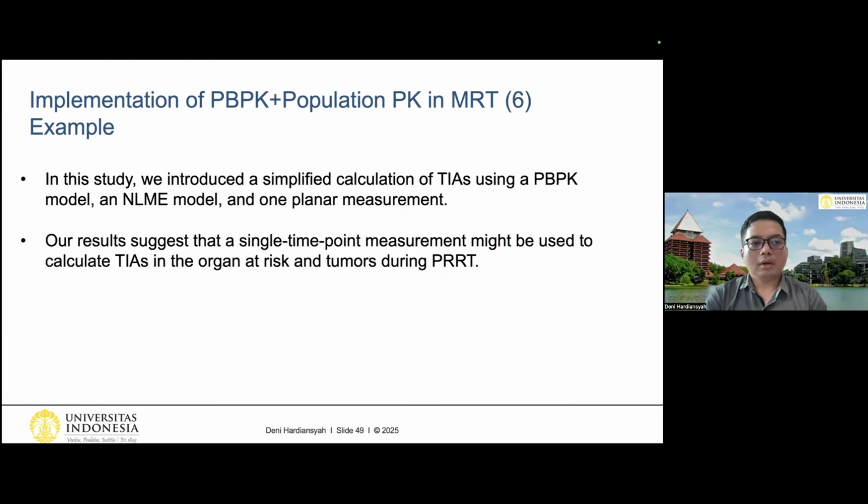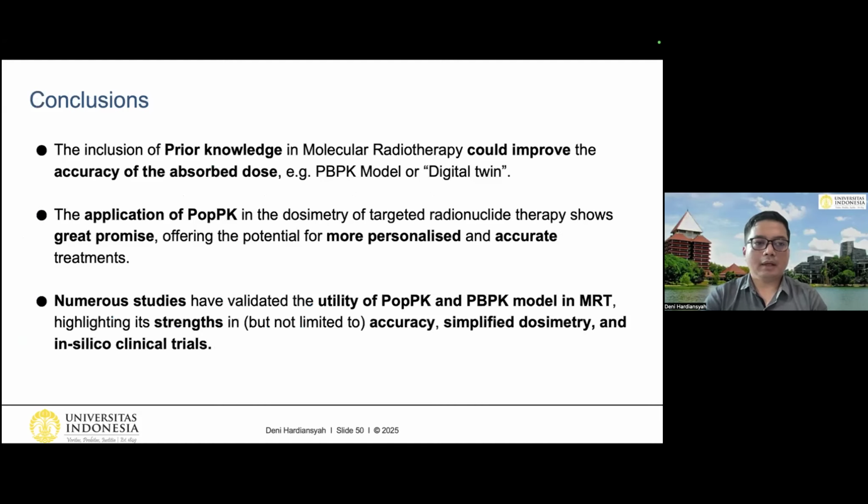So then we can say that in this study, we introduced a simplified calculation of TIA using a PBPK model, an NLME model, and one planar measurement. And our results suggest that a single time point measurement might be used to calculate TIAs in the organs at risk and tumor during PRRT. And these are the overall conclusions of my presentation today.